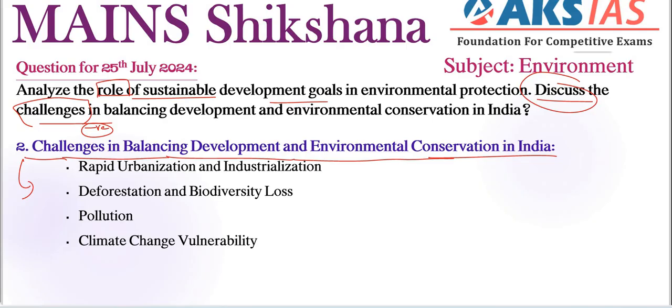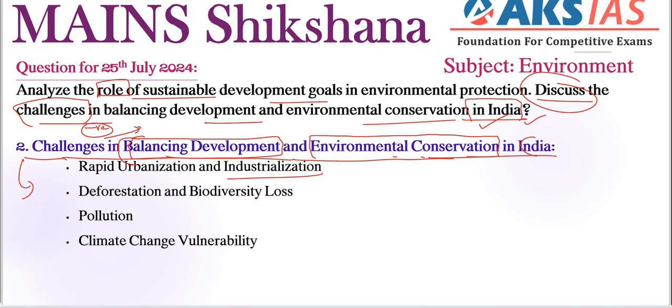So rapid urbanization and industrialization is one important thing here. Here we need to focus on balancing development, right? Many are writing answers just mentioning challenges, right? Challenges in balancing development and also environmental conservation in India, right? In India is a very, very important keyword also here, right? Some aspirants are including points oriented to the entire world. That is not correct here. We need to address each and every keyword that was mentioned in the question, right?